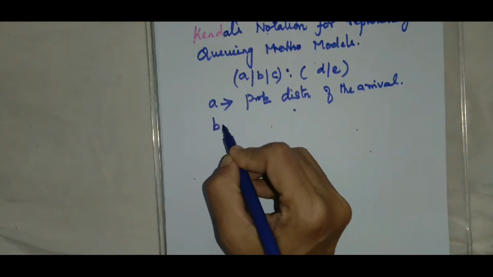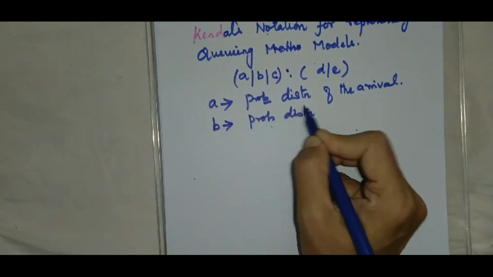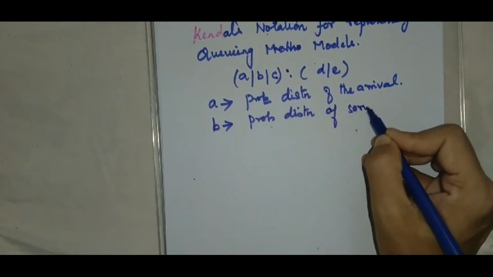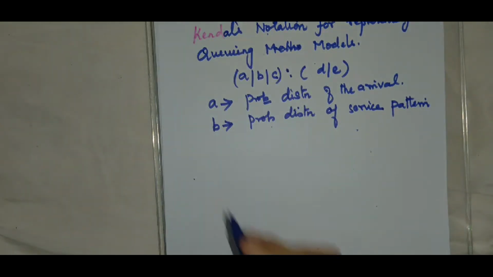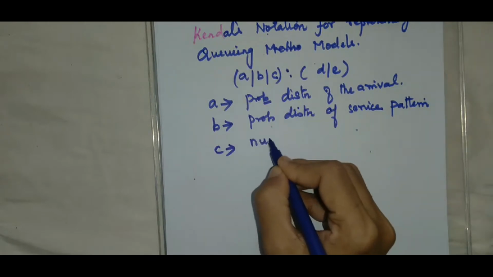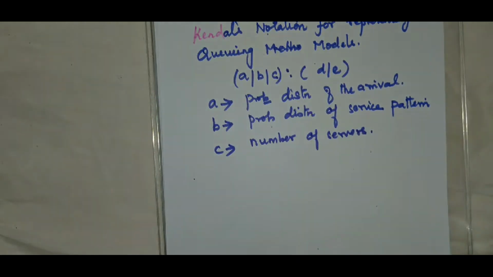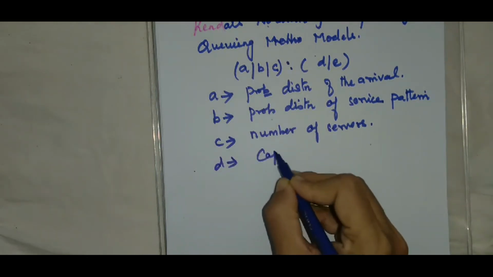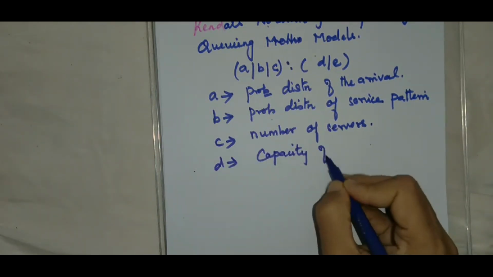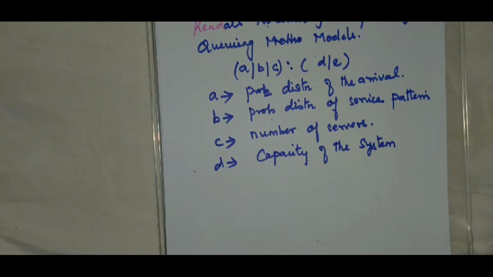Now what does B represent? B represents the probability distribution of the service pattern. What does C represent? C represents the number of servers, that is, how many servers are there to provide service. D represents the capacity of the system, whether the capacity is finite or infinite. That is, the system can accommodate finite capacity or infinite capacity.